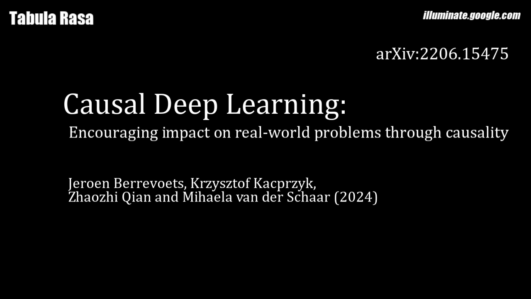One limitation of CDL is that it still relies on assumptions, even if they are more flexible than traditional causal inference methods. Future research could focus on developing methods that can learn causal structures and relationships with even fewer assumptions. Another area for future research is to explore the use of CDL in more complex, real world applications, such as personalized medicine, climate modeling, and social science research. So, CDL is a promising framework for integrating causal inference with deep learning, but it's still an evolving field with many open questions. What are some of the key takeaways from this paper?